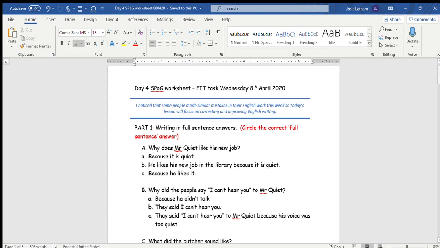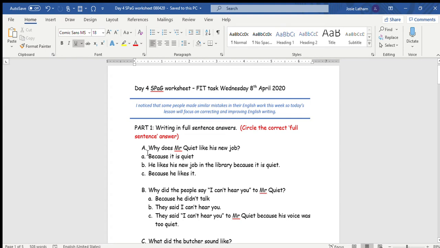So part 1, this is where you need to write in full sentence answers. Now when we do reading comprehensions or I'm asking you questions, when you're writing the answers back down in your notebooks as opposed to telling me in class, I expect you to write in full sentence answers, and I notice some people are not doing that. So first of all, I want you to look at the questions and choose which is the correct full sentence answer, and then you can just circle it.